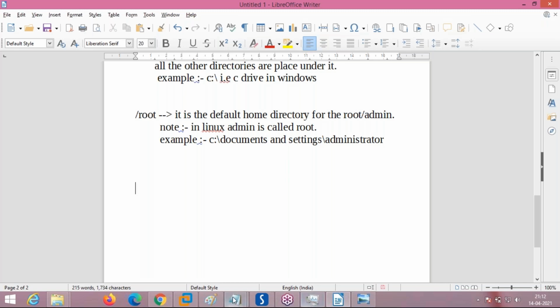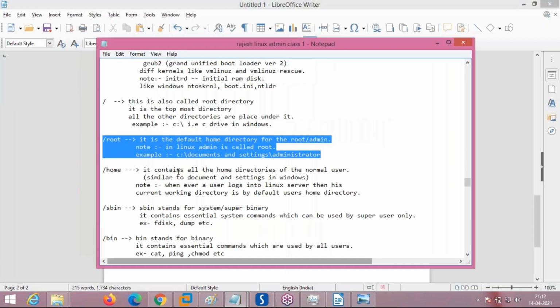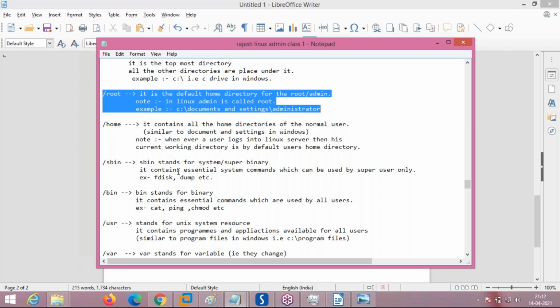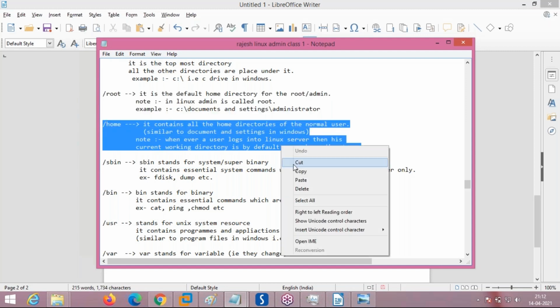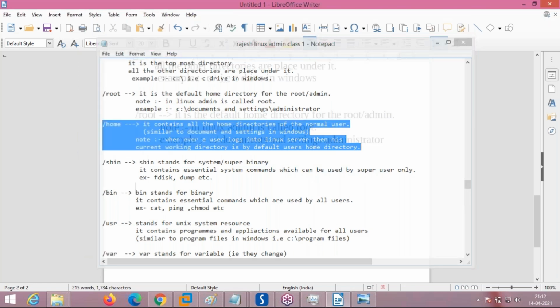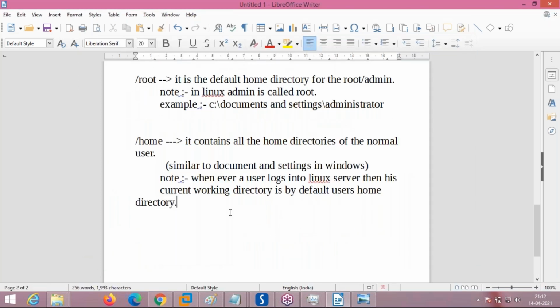So now we are finished with the third one. Now we will see the fourth one. What is the purpose of the home directory? The home directory contains the home directories of normal users. Admin, being the root user, will be logging into the /root location whenever he logs into the server.